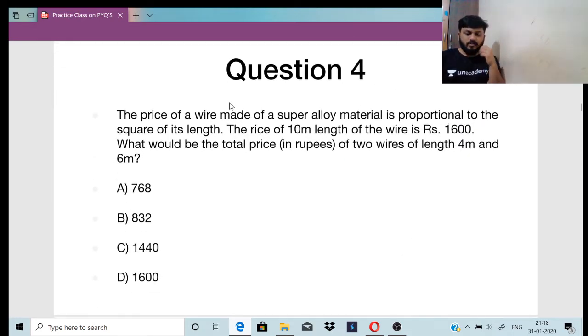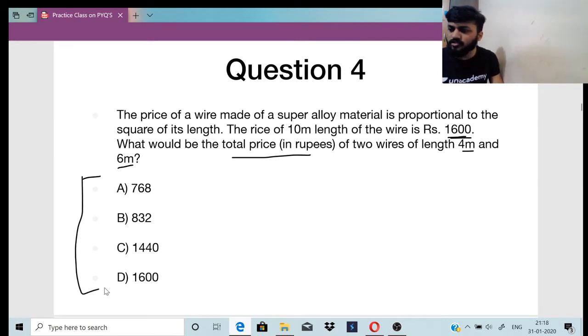Question number 4. The price of a wire made of a super alloy material is proportional to the square of its length. The price of a 10-meter length of the wire is 1600 rupees. What will be the total price in rupees of two wires, 4 meter and 6 meter? Here are your options. Solve this question.